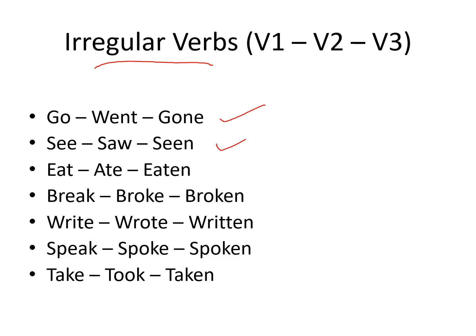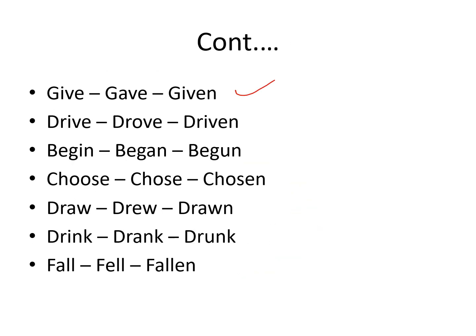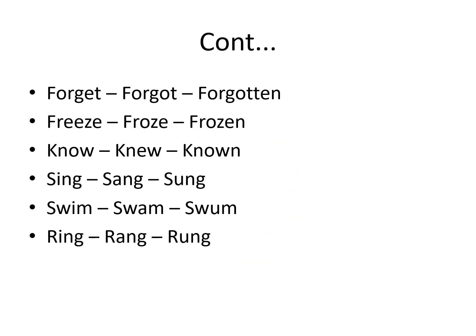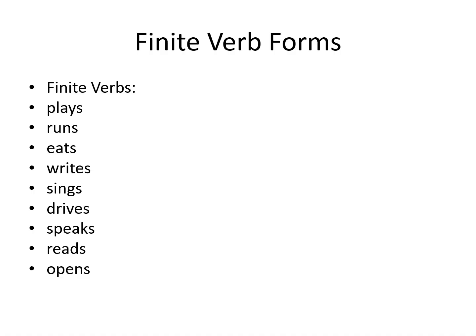Go, went, gone, see, saw, seen, eat, ate, eaten, break, broke, broken, write, wrote, written, speak, spoke, spoken, take, took, taken, give, gave, given, drive, drove, driven, begin, began, begun, choose, chose, chosen, draw, drew, drawn, drink, drank, drunk, fall, fell, fallen, forget, forgot, forgotten, freeze, froze, frozen, know, knew, known, sing, sang, sung, swim, swam, swum, ring, rang, rung.